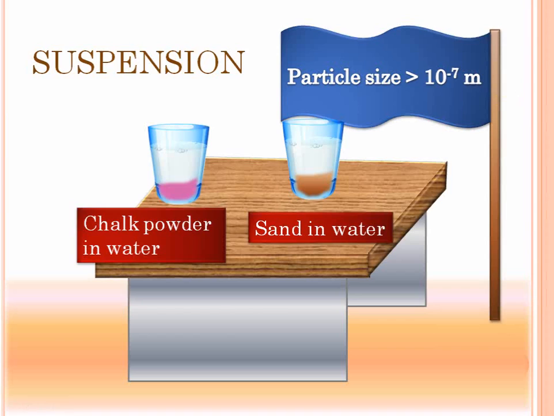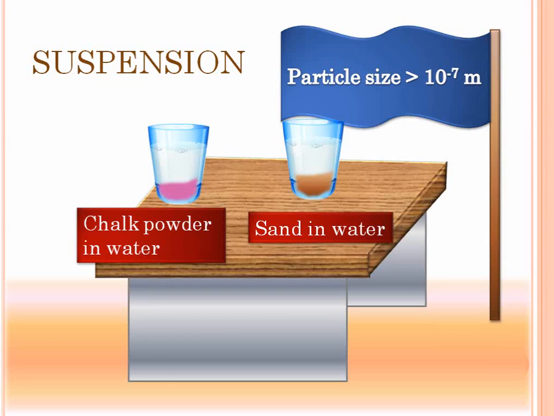So you can see that suspensions are mixtures in which the particle size is greater than 10 raised to minus 7 meters. Now you might say particle size and all is fine, but physically what exactly is a solution, colloidal solution or suspension? Well, a solution is basically a mixture in which the particles completely dissolve in water, or in another substance. A colloidal solution is a mixture in which the particles dissolve, but not all of them dissolve. In case of a suspension, the particles don't dissolve in the solvent. They just float around, they sink, but they won't dissolve. For example, sand in water is a suspension.